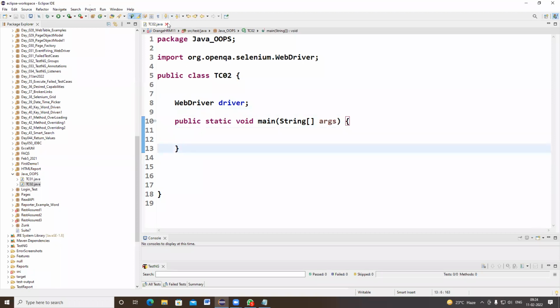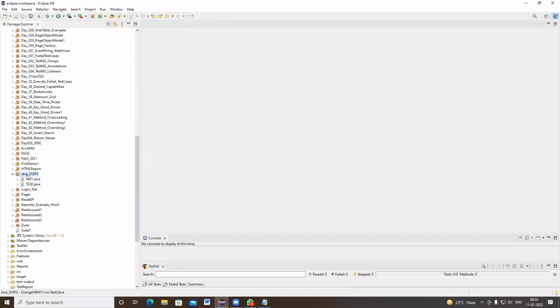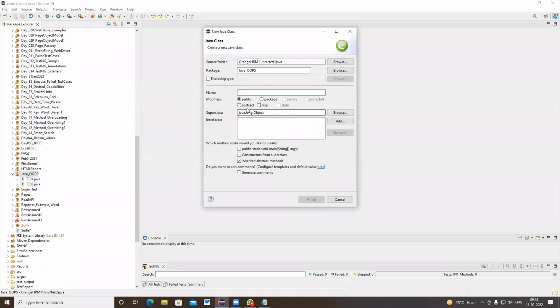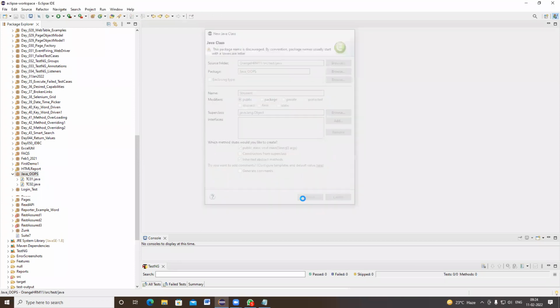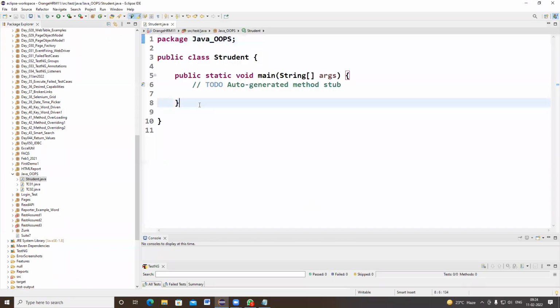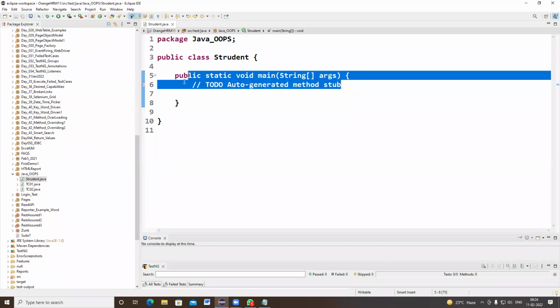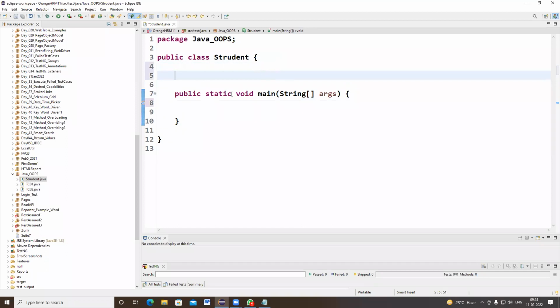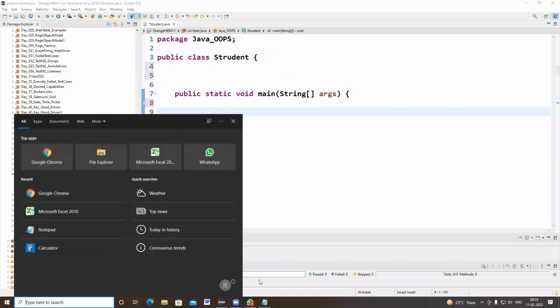Right. So now I am going to create a class named student. I'm creating a class named student, and I'm selecting public static void main String args. So the student class contains some information. Okay, so now I want to explain something.